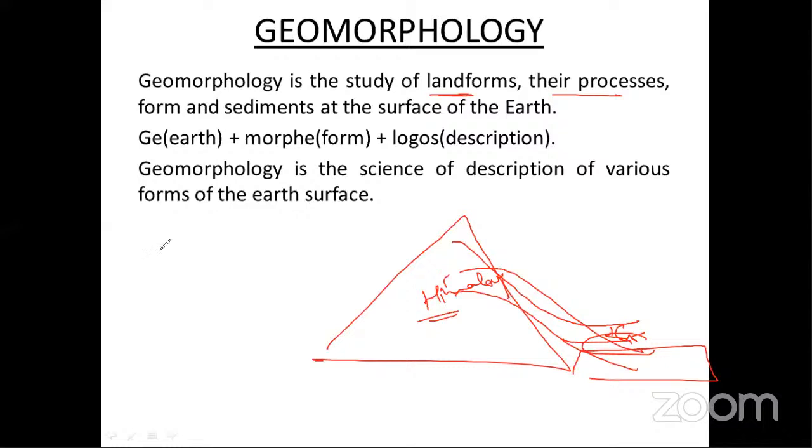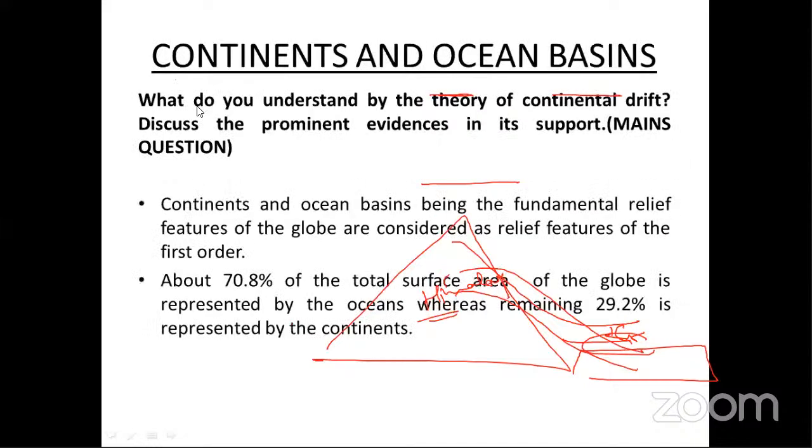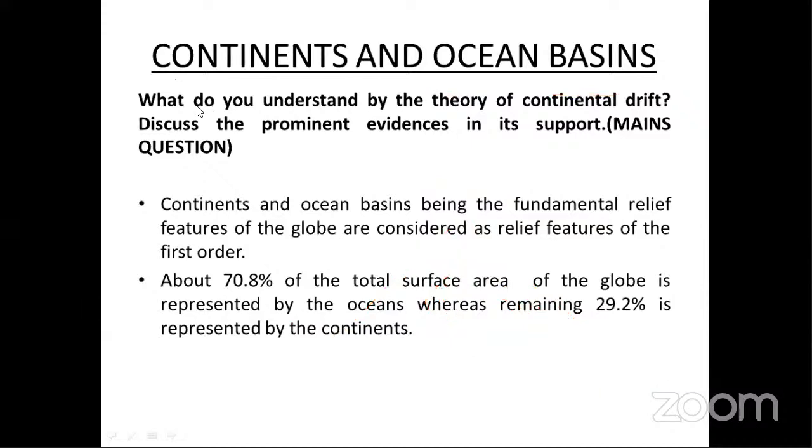So geomorphology is all about the science of description of various forms of the earth's surface. The different forms and relief features that form on the surface of the earth are studied in geomorphology. Okay, so which is an important topic of geography? जैसे कि मैंने अभी important topic बताया आपको geomorphology में. These are the important topics. Now let's discuss the important continental drift theory.